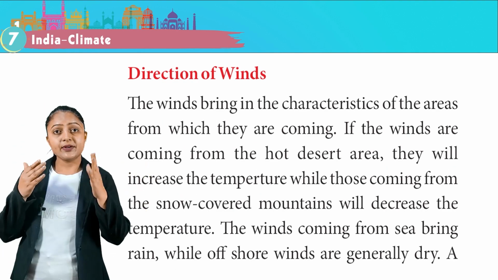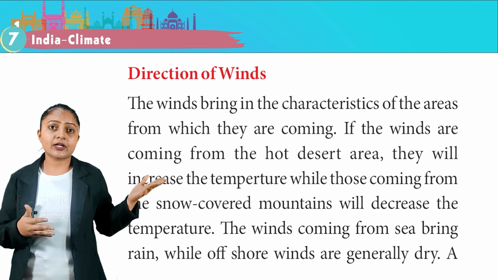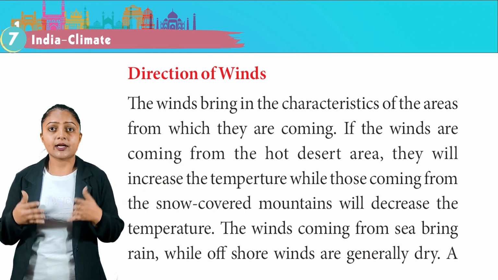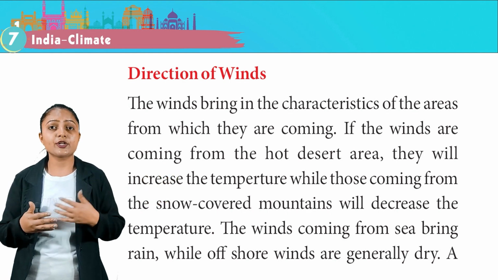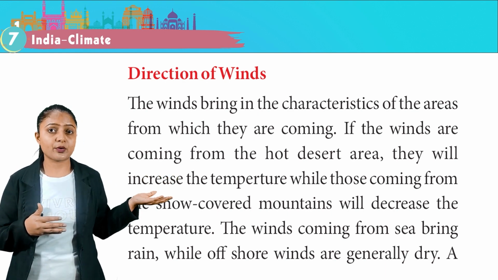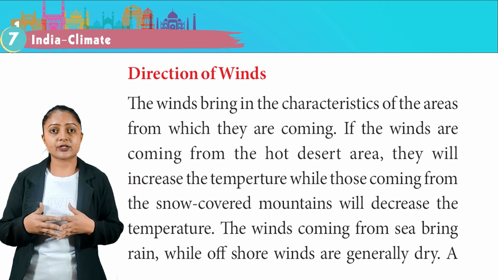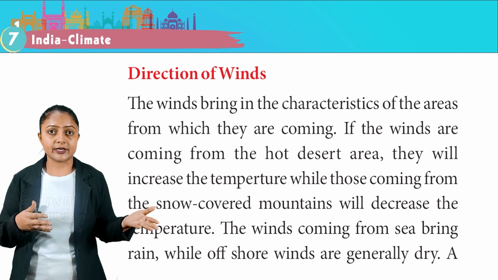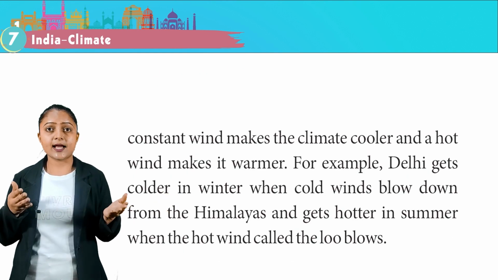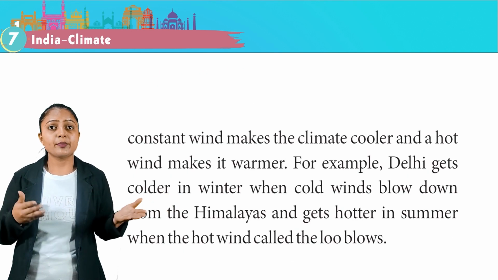Direction of winds. The winds bring in the characteristics of the areas from which they are coming. If the winds are coming from the hot desert areas, they will increase the temperature, while those coming from the snow-covered mountains will decrease the temperature. The winds coming from the sea bring rain, while offshore winds are generally dry. A constant wind makes the climate cooler and a hot wind makes it warmer.